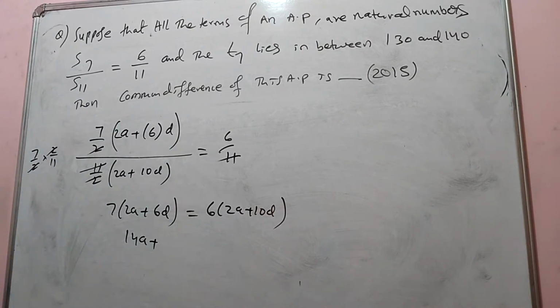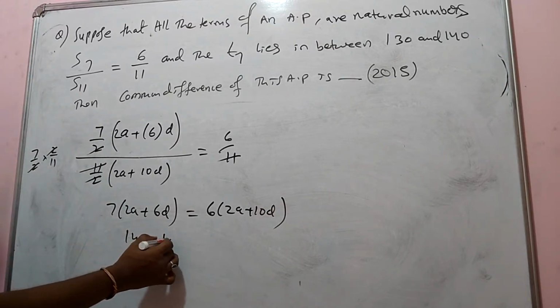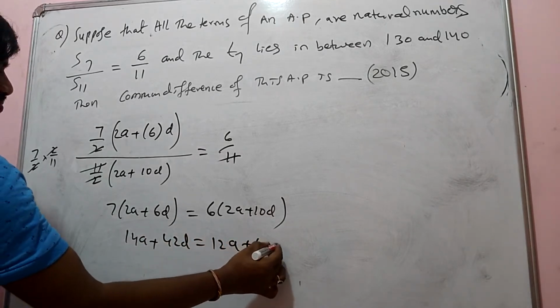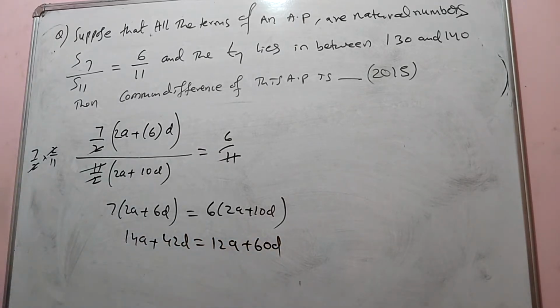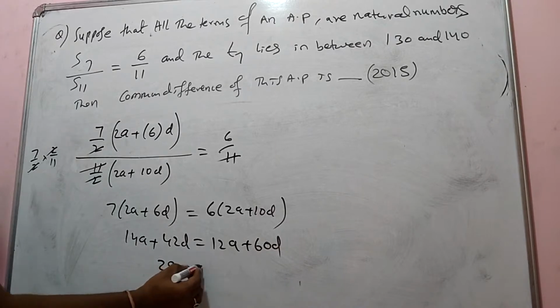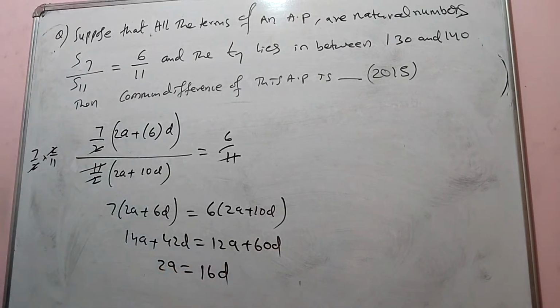So 7 into 6 is 42D, equal to 12A plus 60D. Okay, this much you are getting. So if you send this side, 2A is equal to, how much am I going to get? 18D. So A is equal to how much? A is equal to 9D.